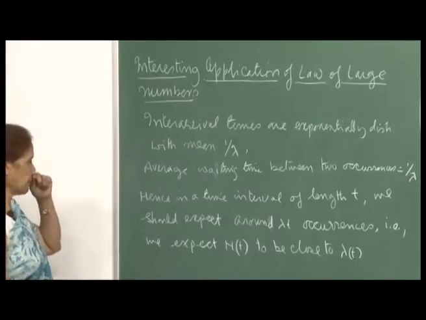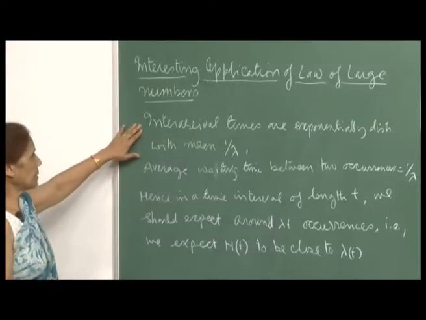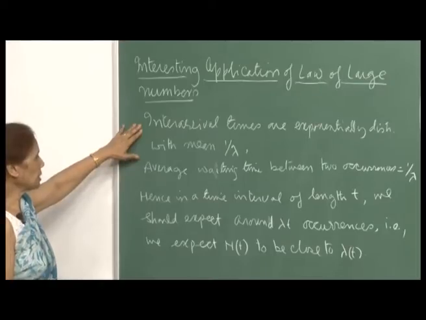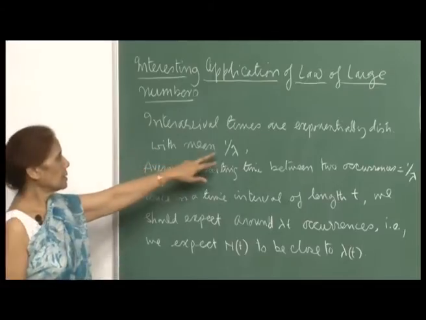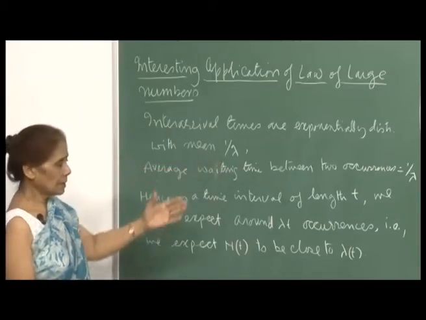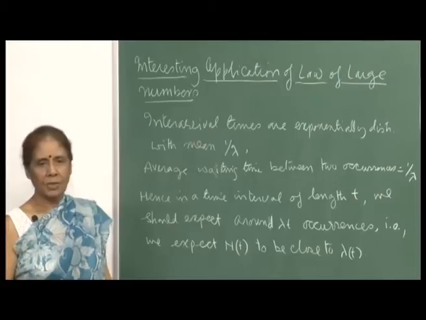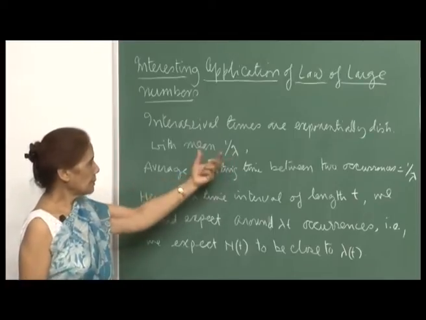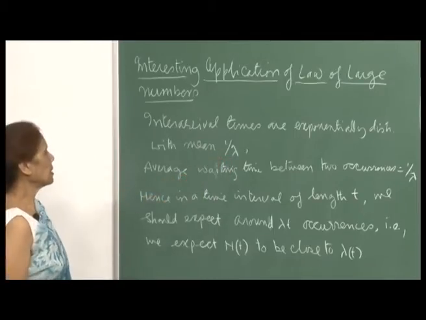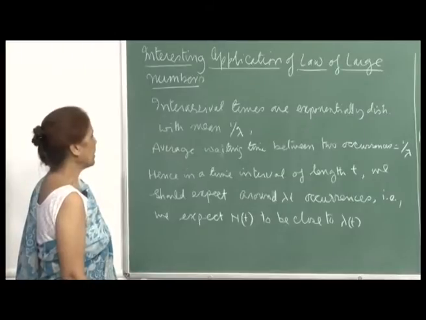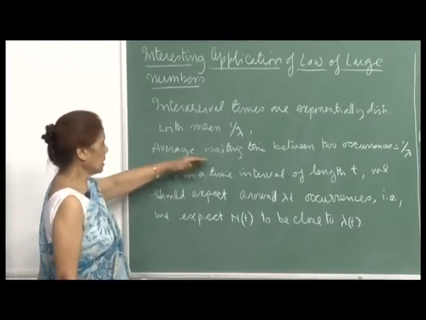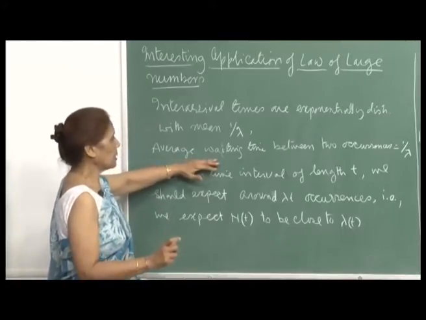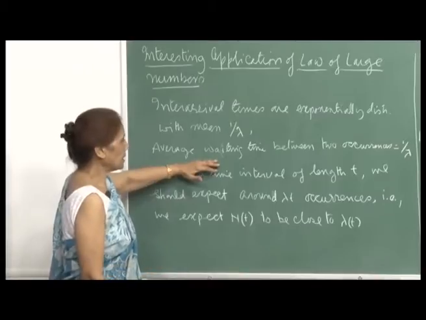Now, here you see, inter-arrival times are exponentially distributed with mean 1 by lambda, because the arrival rate is lambda. We have shown that the inter-arrival times will be exponentially distributed, and that means the mean inter-arrival time would be 1 by lambda. So, the average waiting time between two occurrences is 1 by lambda, and the mean arrival rate is lambda.